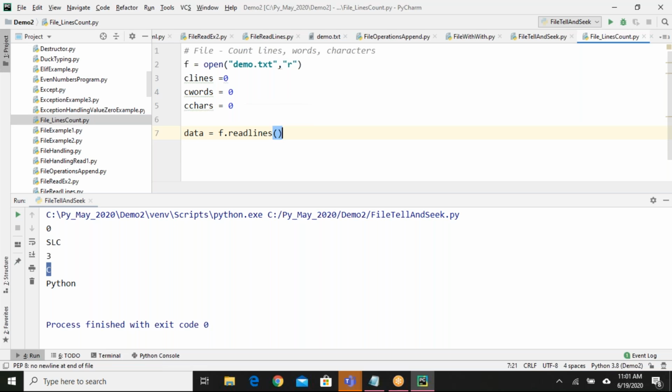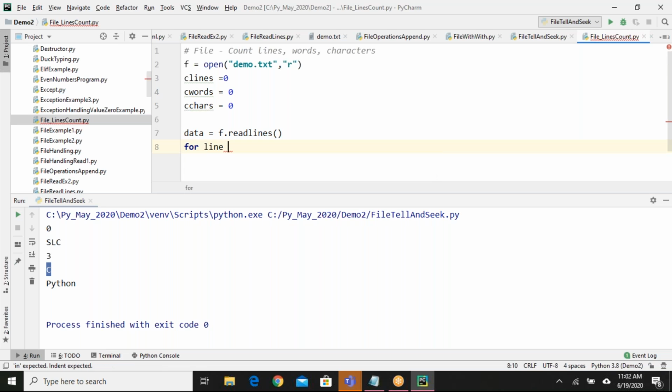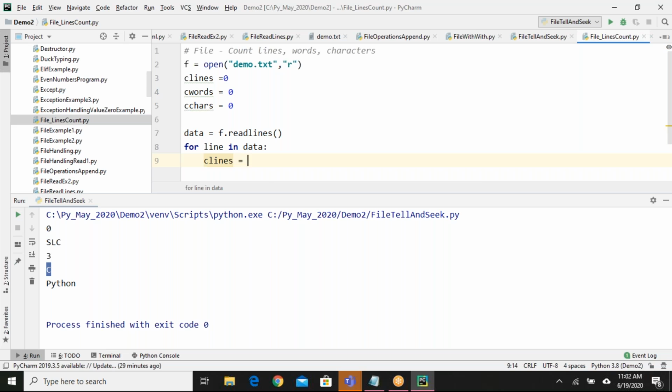So can we just find out by using length, sir? Length, yes, we can use. Length we can use, but only length will not work for all, right? So for example, for line in data, c lines equals c lines plus 1.